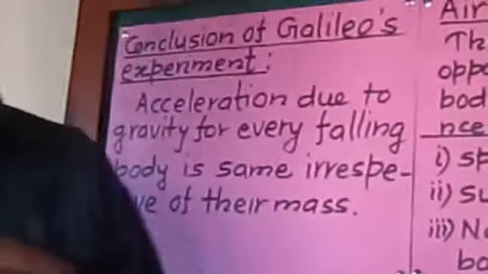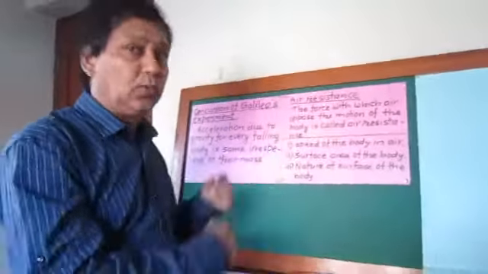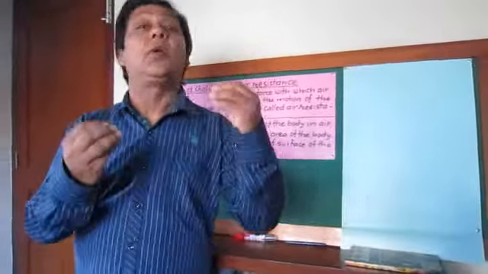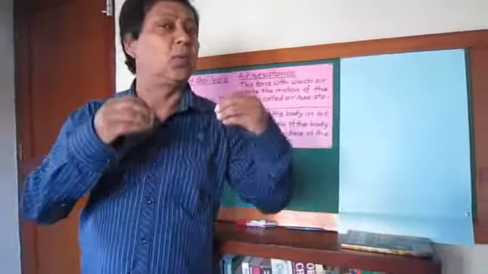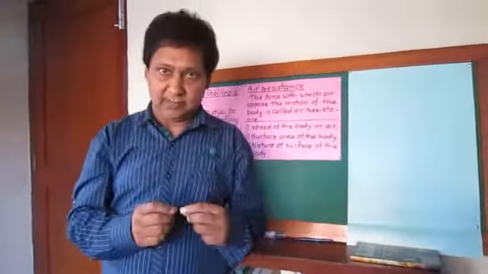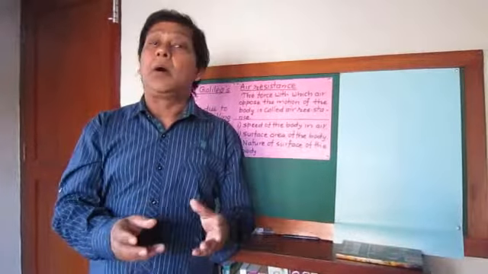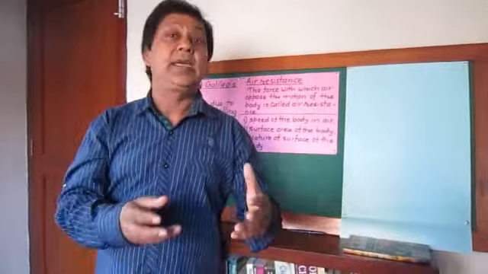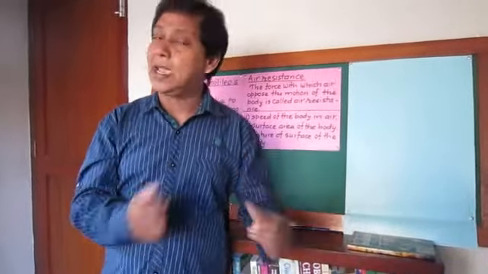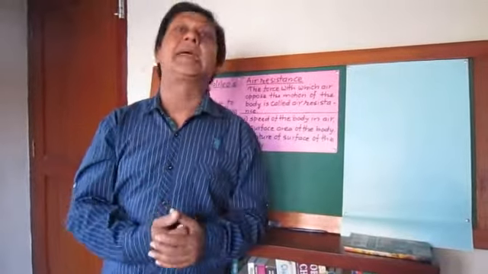After this much understanding, now I want to tell you something more. If it is so, if a body having less mass and a body having more mass also fall together, then why not a feather and a stone fall together? To understand this more clearly, we must know about air resistance. The reason is actually air resistance. Feather falls later than the stone. The reason is air resistance. What is it? Now let's talk about air resistance.